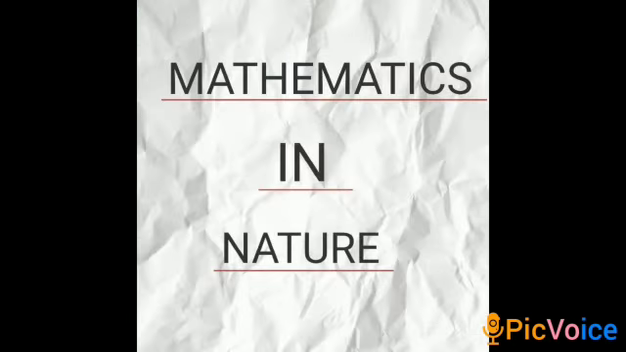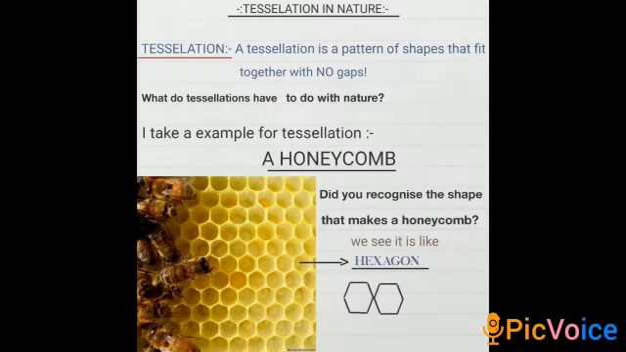Let's start mathematics in nature. First one is tessellation in nature. A tessellation is a pattern of shapes that fit together with no gaps.